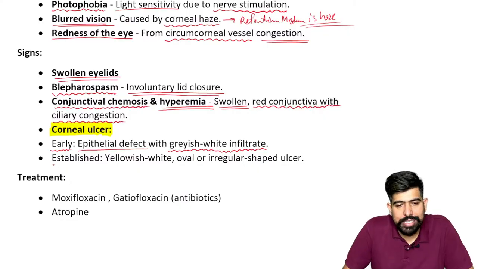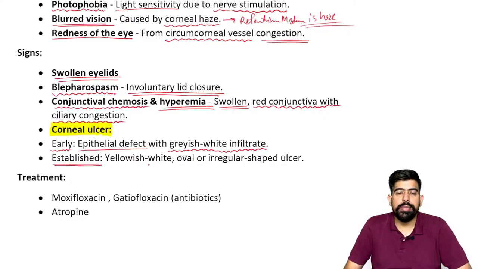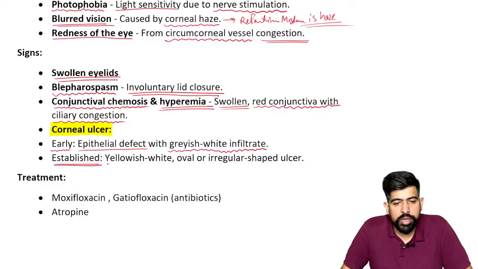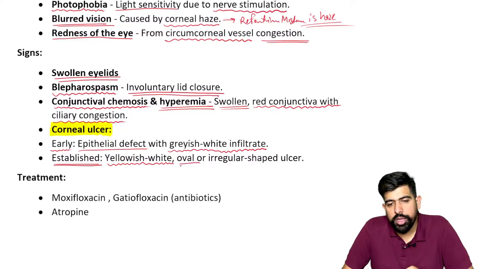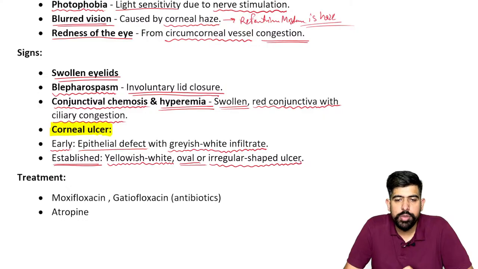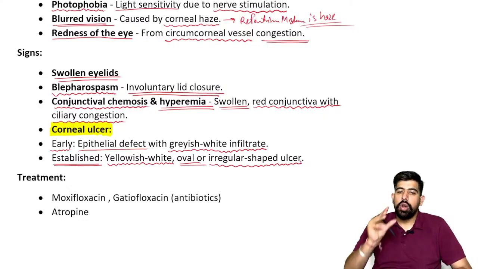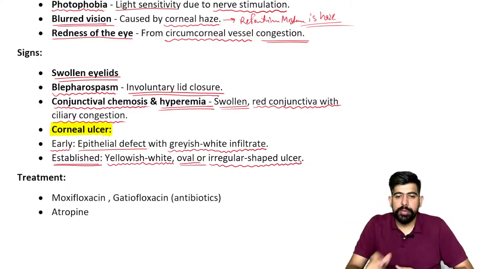But as it is established, it will convert into a yellowish whitish color, and the shape will be an oval or irregular shape ulcer.